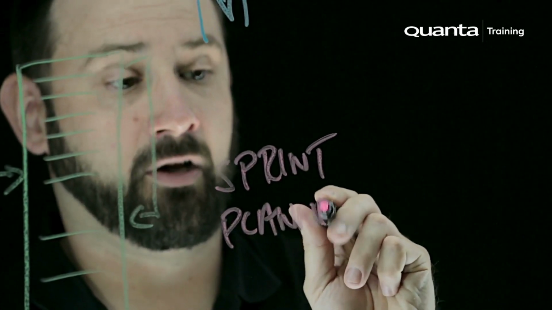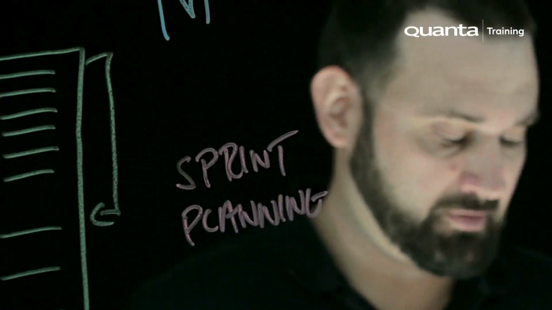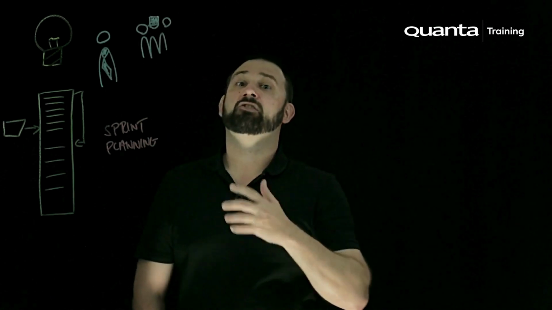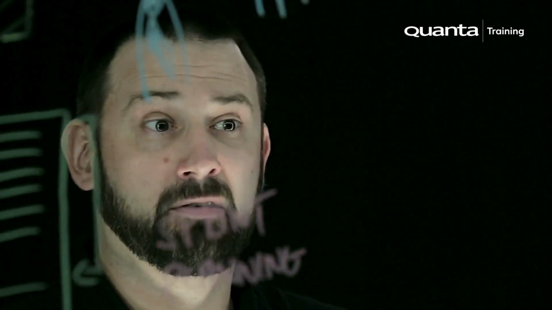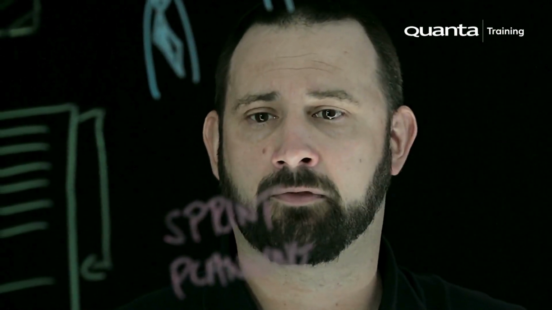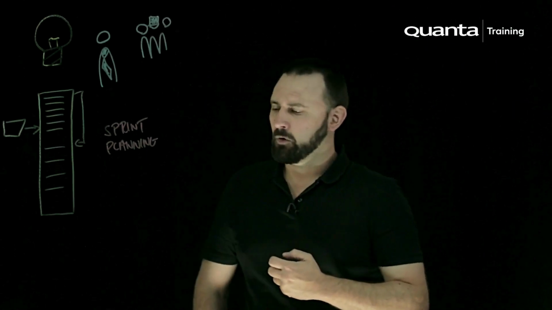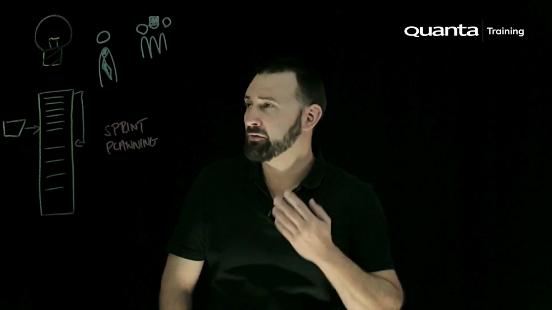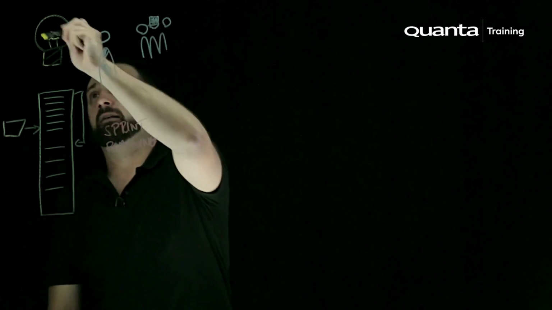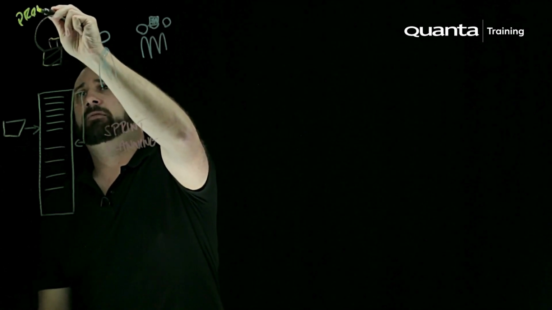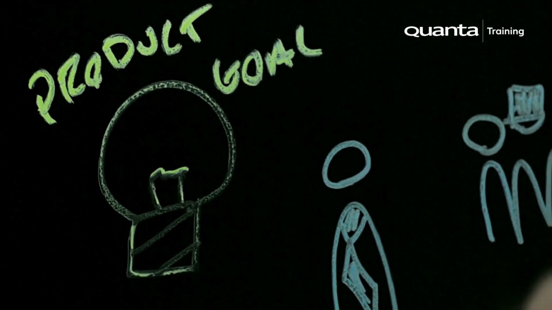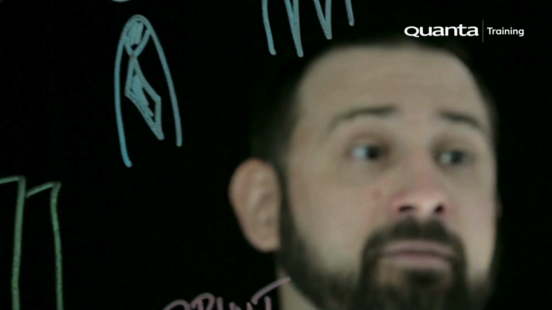This is where the entire Scrum team, and we'll define what that is in just a second, get together and think about, okay, what can we actually achieve in the next sprint? A period typically of 2 weeks, but anything less than a month. I've had teams run sprints as short as 3 days, for example. What can we achieve? Why is what we're going to achieve actually really important? How does it tie up to the product goal we mentioned right at the beginning? And how do we think we can achieve that as well? So we often talk about the 3 key questions of this being what, how, and why.